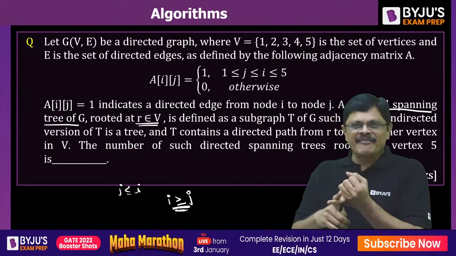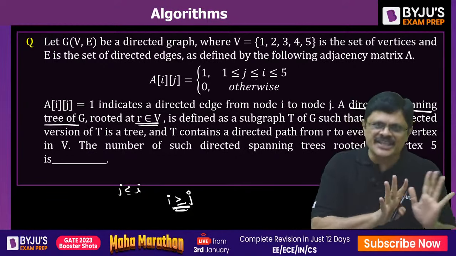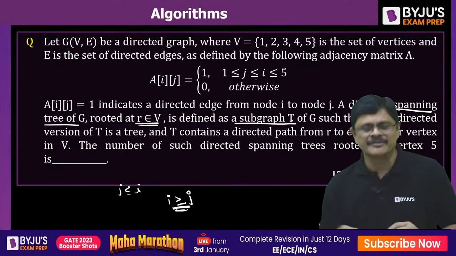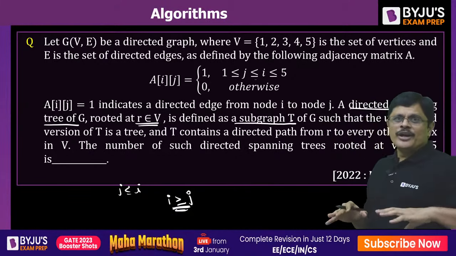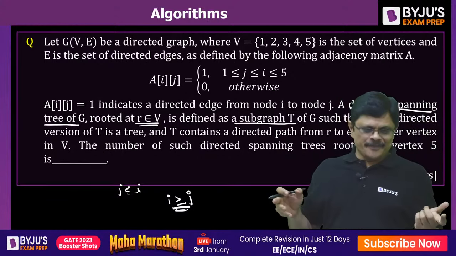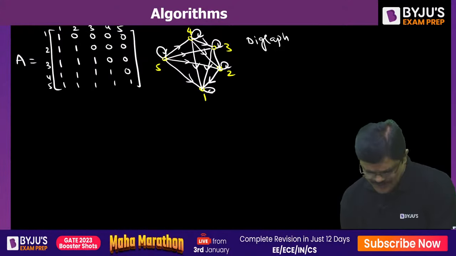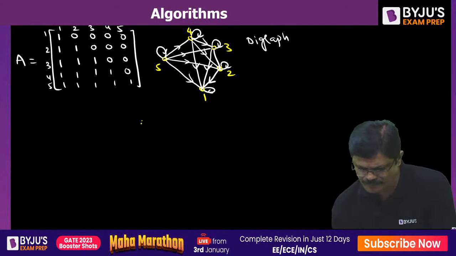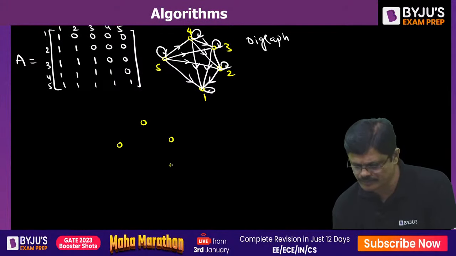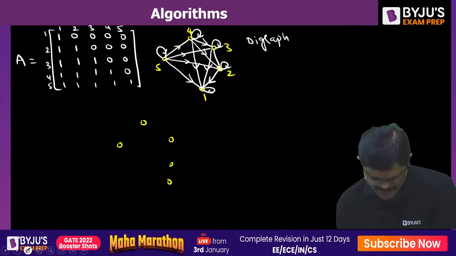Means it contains the same vertices and same edges as G. First of all, it is a subgraph. Now, if you remove the directions, see, I'll just show you one simple example. You see here. Now look at this small example I'm showing.